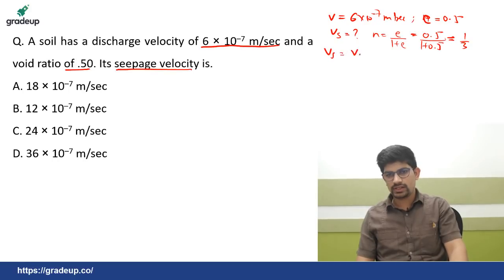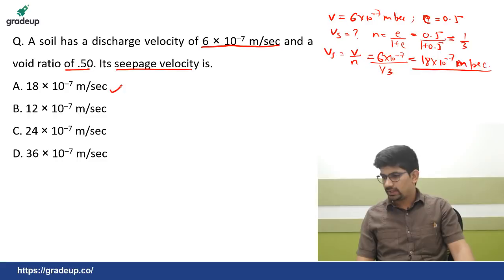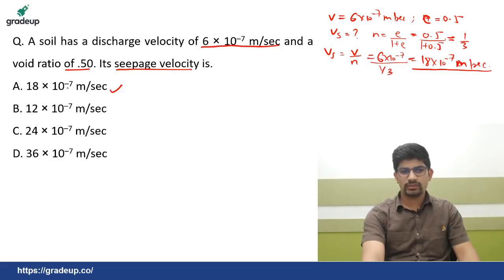So n is 0.5 upon 1 plus 0.5, so that is 1 by 3. Now seepage velocity is v by n. v is 6 into 10 to the power minus 7, divided by porosity, which is 1 by 3, so that is 18 into 10 raised to the power minus 7 meter per second. Take care of the units. Yes, I am getting the answers. Yes, A is the correct answer.